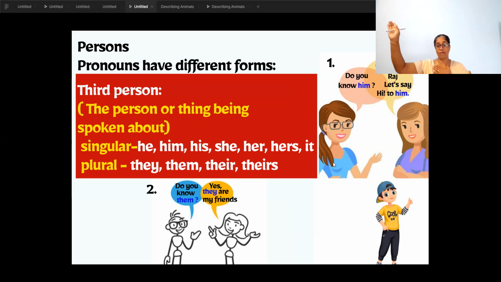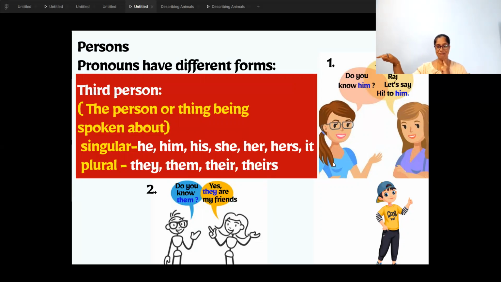The person or thing being spoken about. Like picture number 1. What is that girl asking? "Do you know him?" So these two girls are talking about the boy in the cap. They are talking about the third person. And who is that third person? Him.